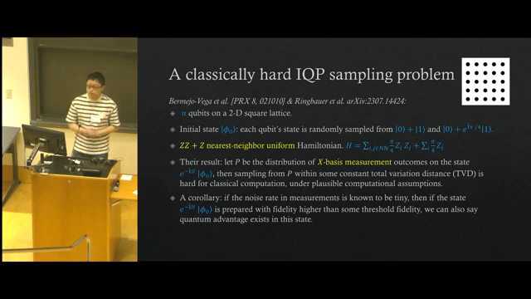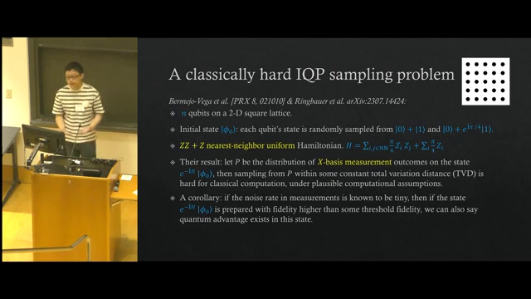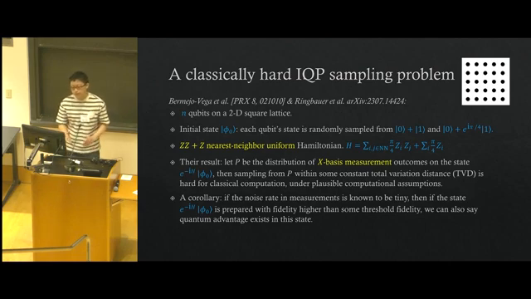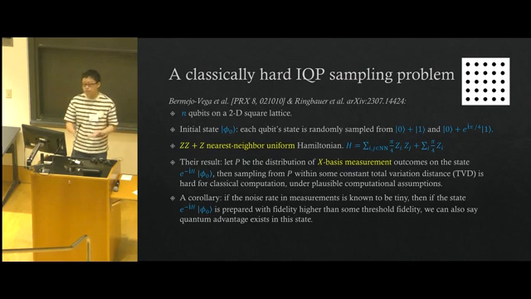This is a very straightforward corollary of this result. That is, if the noise rate in measurements is known to be tiny, and if the state e to the minus iH acting on phi naught is prepared with fidelity higher than some threshold, then we can also say quantum advantage exists in this state, because obviously by measuring this state, we can generate samples from the hard distribution.